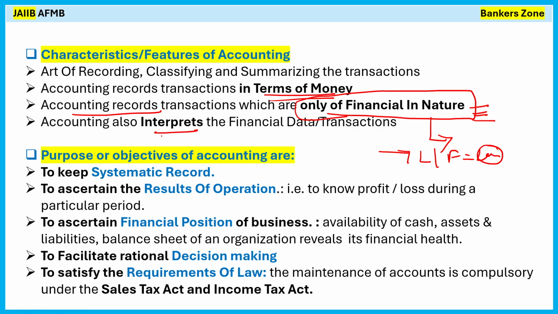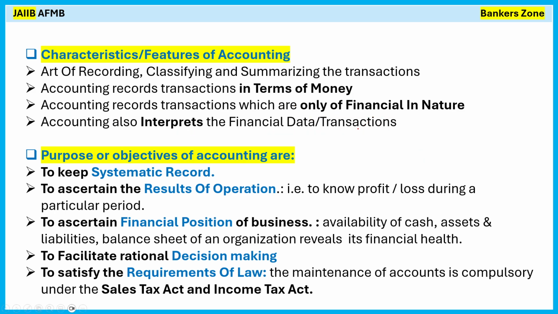Accounting also interprets the financial data and the transactions, because based on the interpretation you are able to take the decision, right? So what are the characteristics? Simply, accounting is only financial in nature. It involves the transactions only in terms of money, not the feelings, right? It is useful for interpreting the data. Okay, now what is the purpose or the objective of accounting?